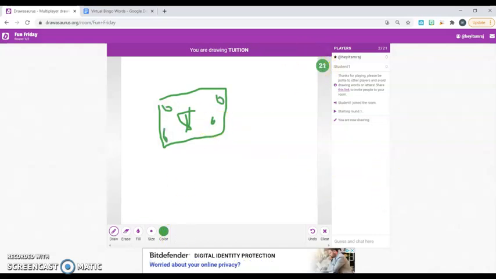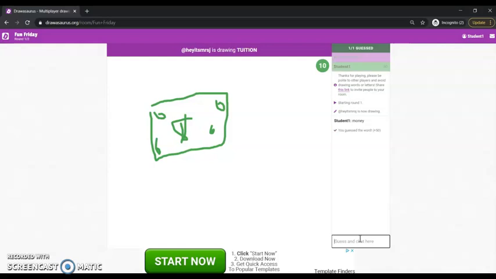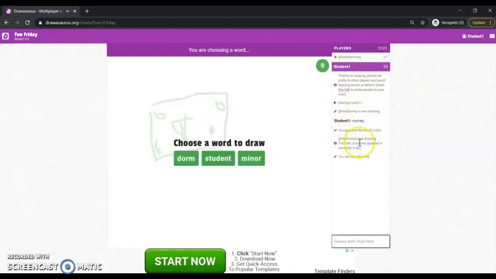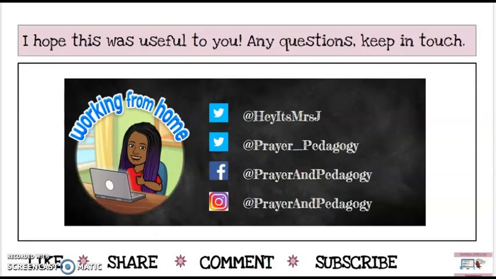And so on the student end, what they will see is the drawing. They get a clue as to how many letters are in the word, and then they will have to guess, right? And so as they do that, when they get it right, they get points, and then they can see each of the other people who are competing in the game along with them. Now it's their turn to choose, and so they get to pick a word, and then they get to draw. And it's as simple as that.